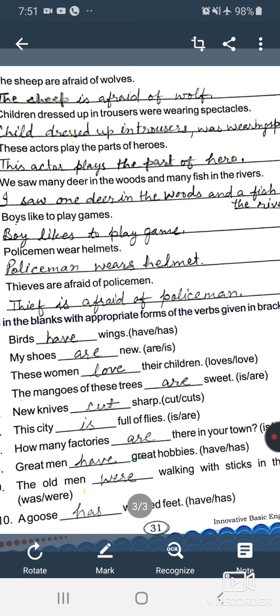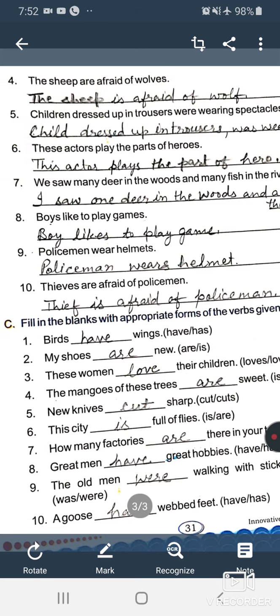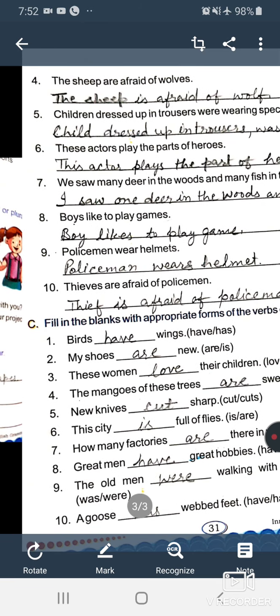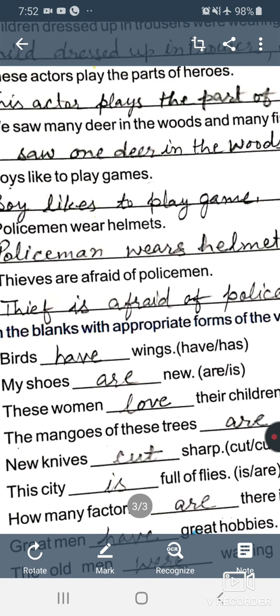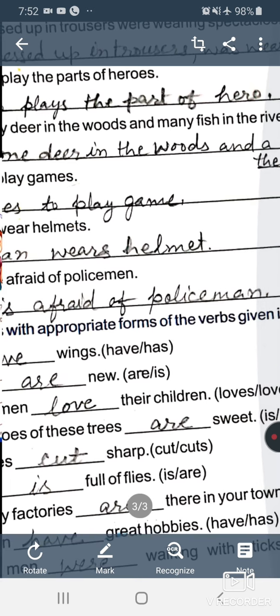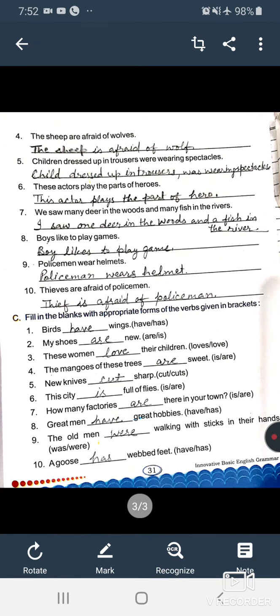Next, 10th sentence. Thieves are afraid of policemen. That is, we are to change here thieves into thief. Are will be changed into is, and policemen will be changed into policeman. Okay beta. Then we will have a new sentence: thief is afraid of policeman.